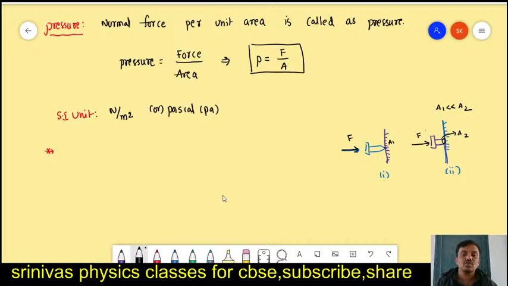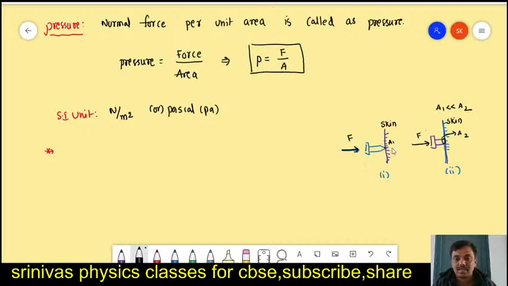Which will injure the skin more? On the skin we are pressing both of them. Which will injure more, and whose effect is more on your skin? Right, the first one, because its cross section is less. Even though we are applying the same force, the effect of the first one is more, because the first nail has a sharp edge. The sharp edge means its cross section is less. When the cross section is less, the pressure is more.